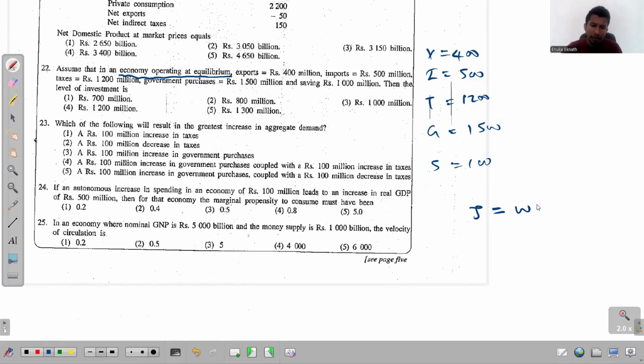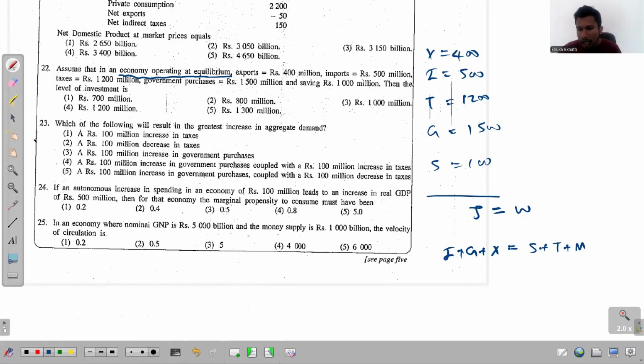Now if we draw this up, we know that this is an open economy. We can understand that because we have imports and exports here. So in an open economy, what are the components coming under injections? The investments, the government expenditure, and what's the last one? That's the exports, because this is an open economy. And as withdrawals, we get the savings, we have taxes, and we have imports.